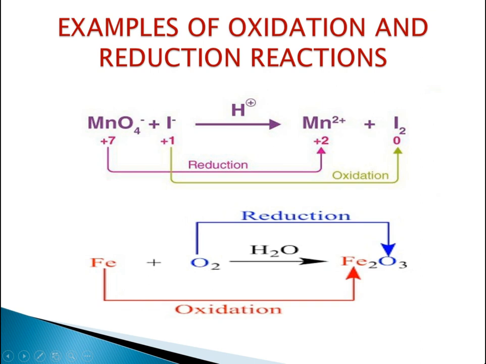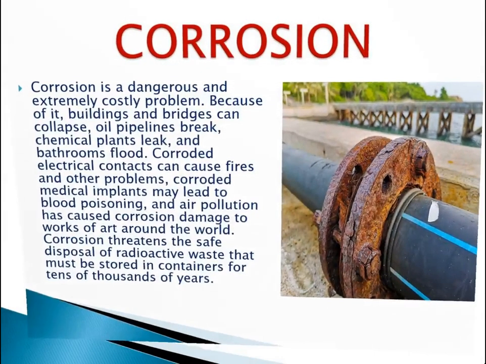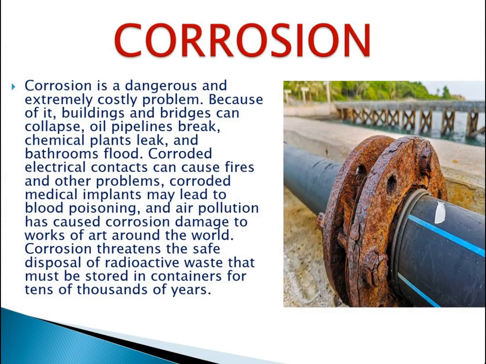These are very clear, simple, and easy topics. Let's go to the last two parts of the chapter, that is corrosion and rancidity. So what is corrosion? If a particular iron object has not been painted regularly, over time the strength of iron decreases.